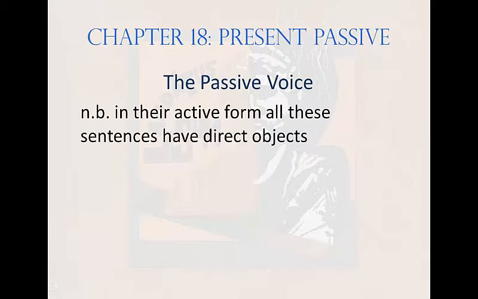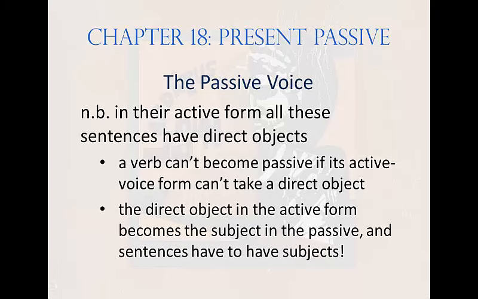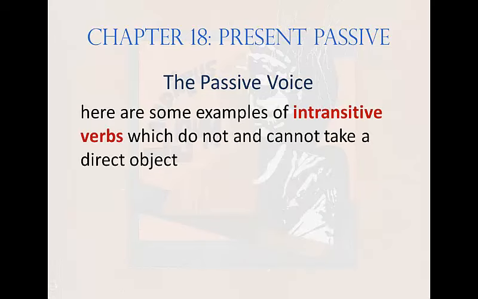Note that in all 6 of these sentences, the active form has a direct object. A verb cannot become passive if it doesn't have a direct object in its active form. That's because the direct object becomes the subject when the verb is converted into the passive voice, and there has to be a subject in the sentence. Verbs that don't take direct objects are called intransitive.